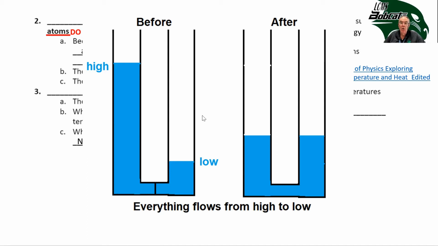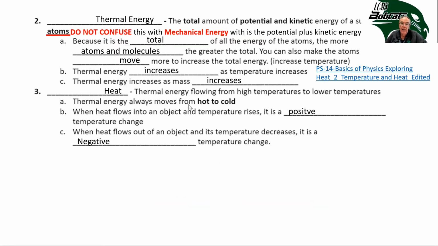In the wintertime, when it's warm inside and cold outside, are you trying to keep the cold out or the heat in? You're trying to keep the heat in. The air inside the house has more energy. It's high. It wants to transfer its energy to outside where it's low. So when we say heat always flows from hot to cold, everything flows from high to low.